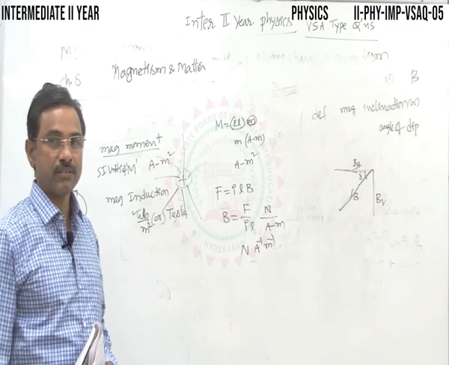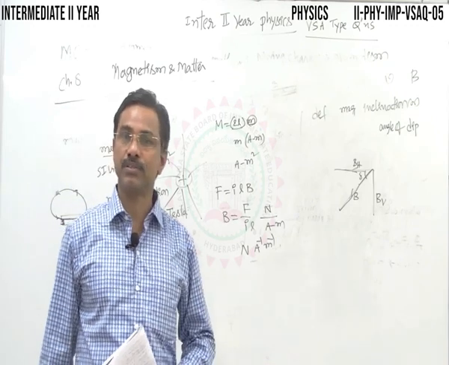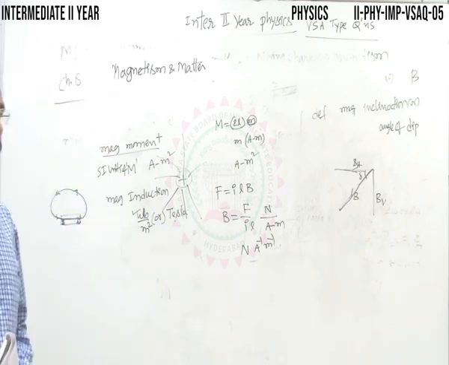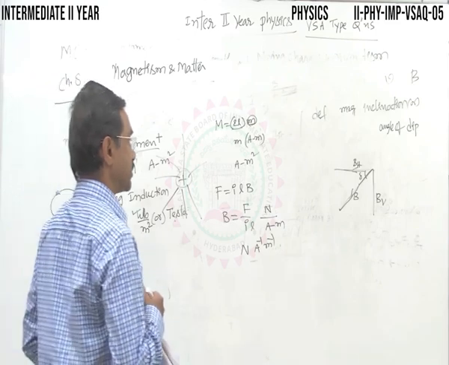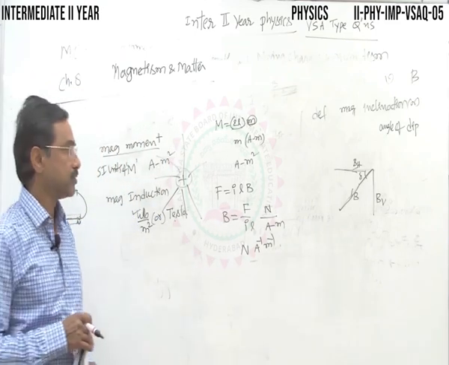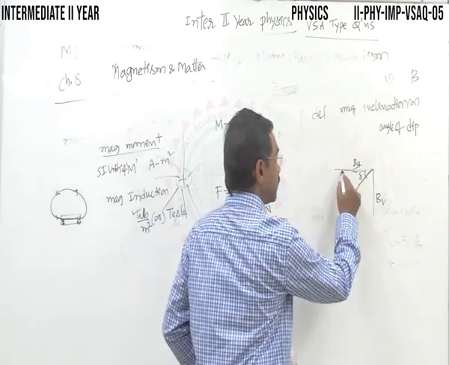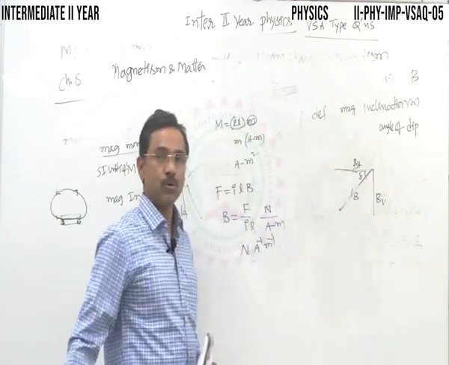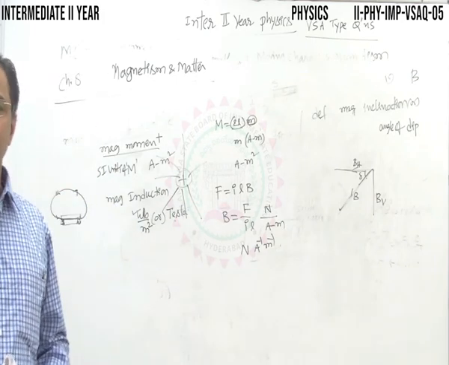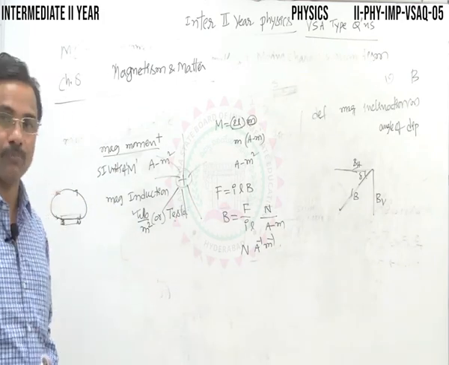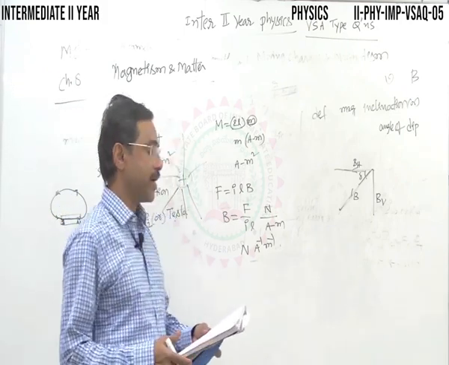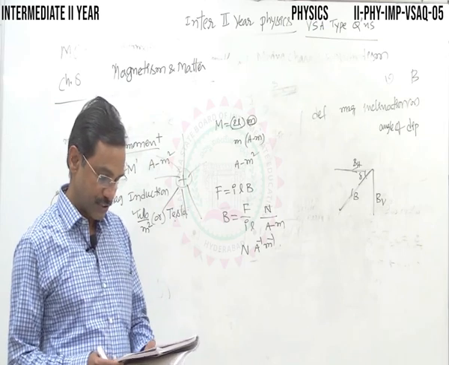All these are the elements of Earth's magnetism: declination, inclination, and the horizontal component of Earth's magnetic field. So simple. This is the angle made by the total intensity of Earth's magnetic field with the horizontal at any point, known as the angle of dip. It is also called magnetic inclination.